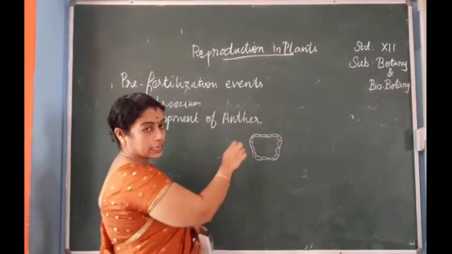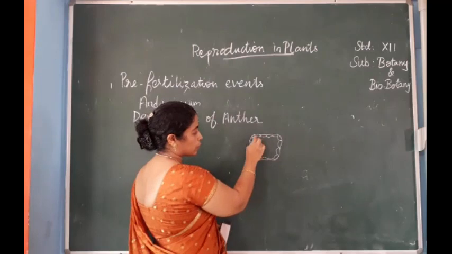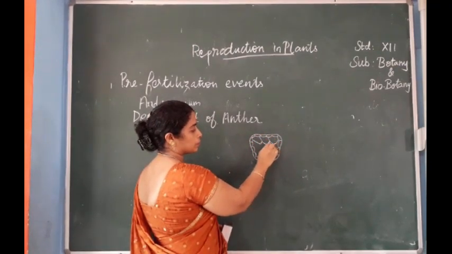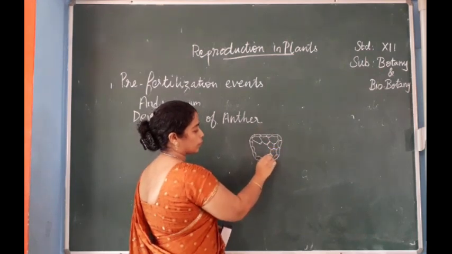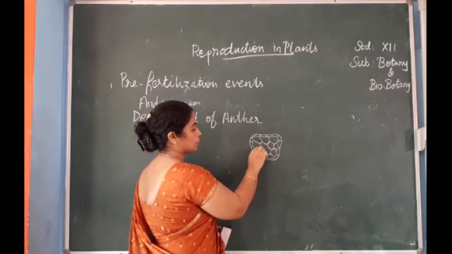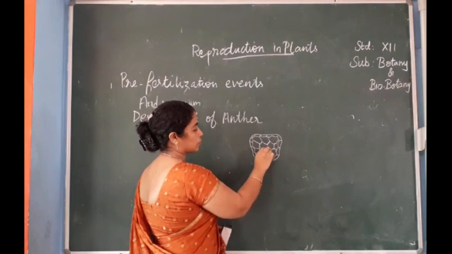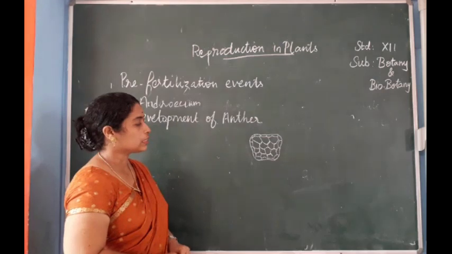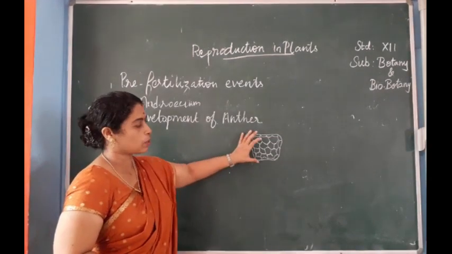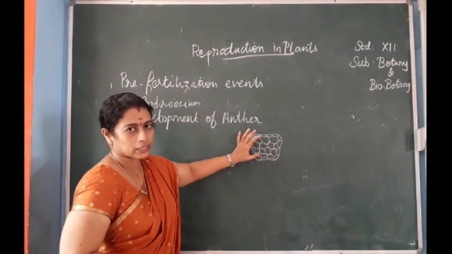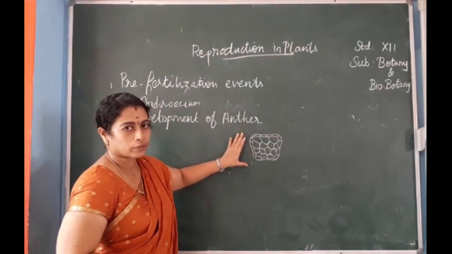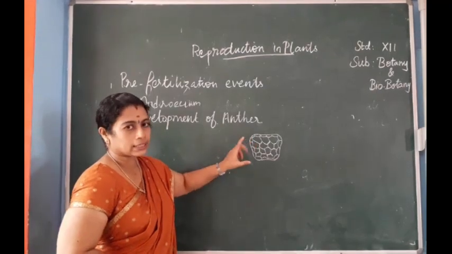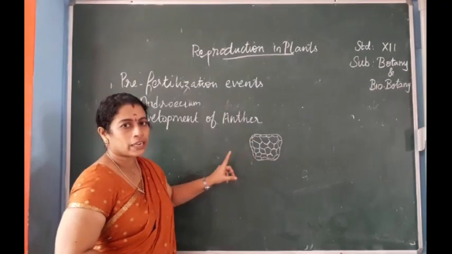It consists of a central mass of numerous cells present at the center, and it is surrounded by epidermis. So first it will appear as a four-lobed structure. It is a mass of cells surrounded by epidermis. This is the first stage of the anther.